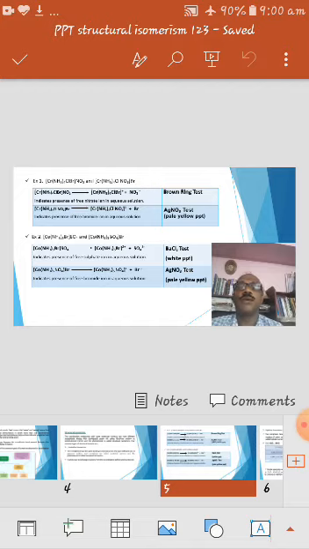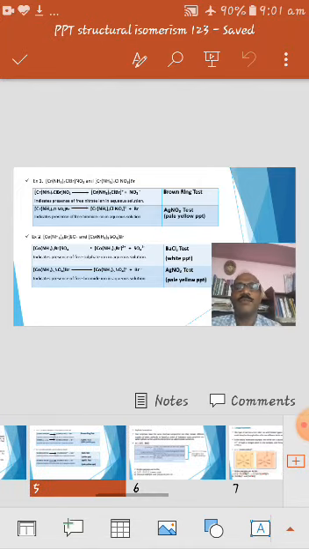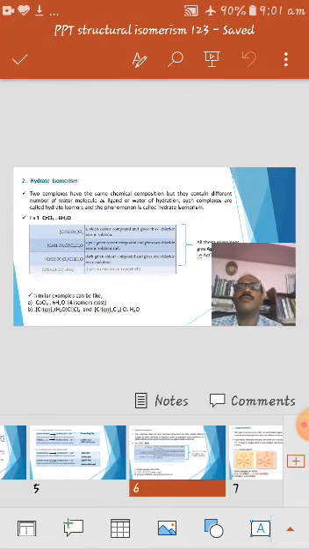By adding barium chloride you will get a white precipitate of barium sulfate. That indicates the presence of free sulfate ion in the solution. And the second complex gives, as usual, a pale yellow precipitate of AgBr with AgNO3. That indicates the presence of bromide in the free state in aqueous solution.